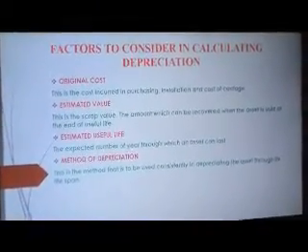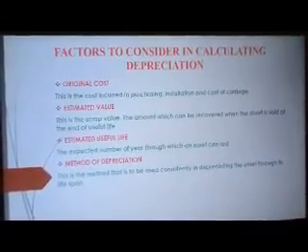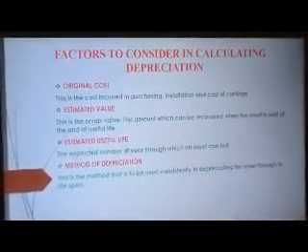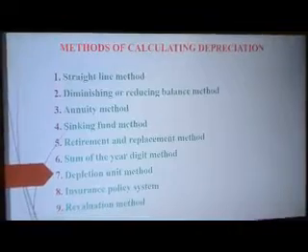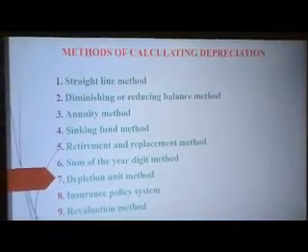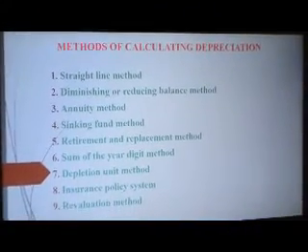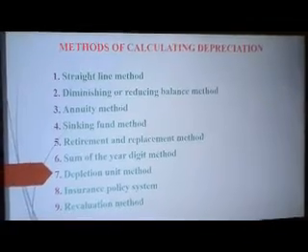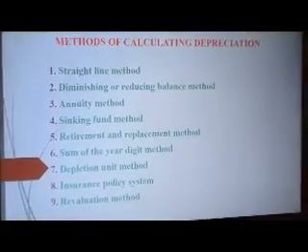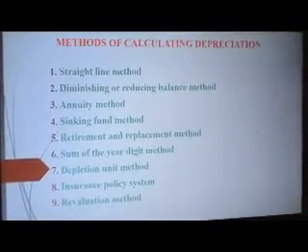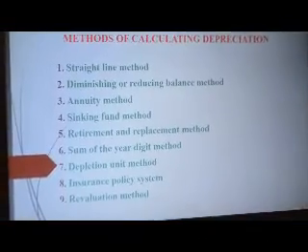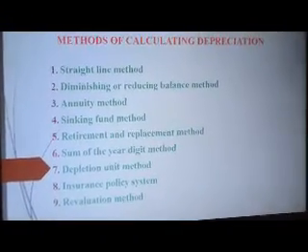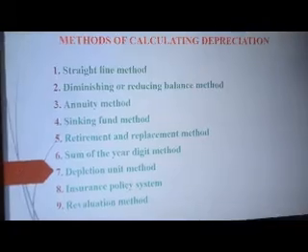So quickly, we are going to look at the various methods of calculating depreciation. Number one, we have the straight line method. We have our diminishing or reducing balance method. We have the annuity method. We have our sinking fund method. We have our retirement and replacement method. We have our sum of the year digits method.